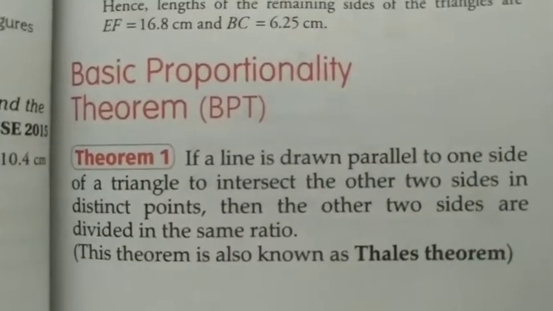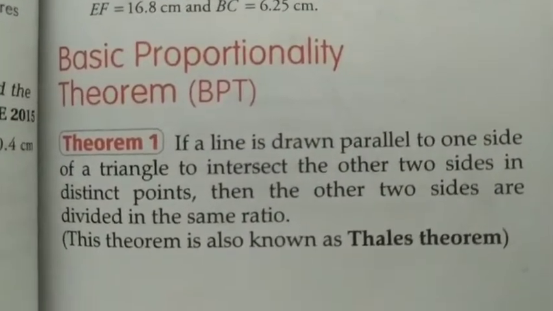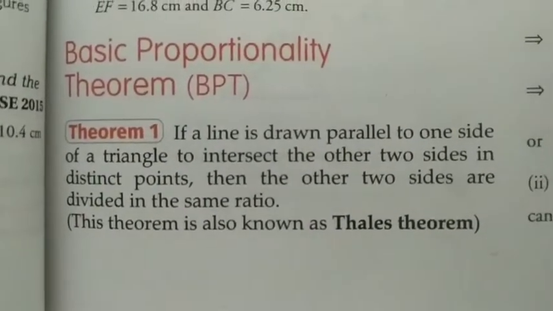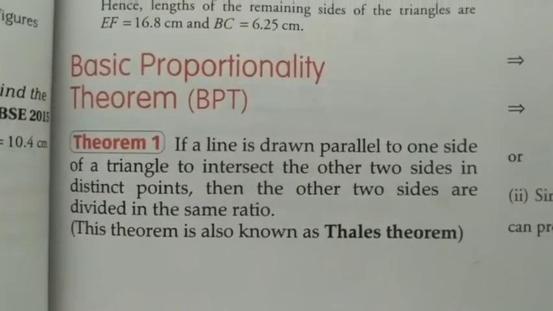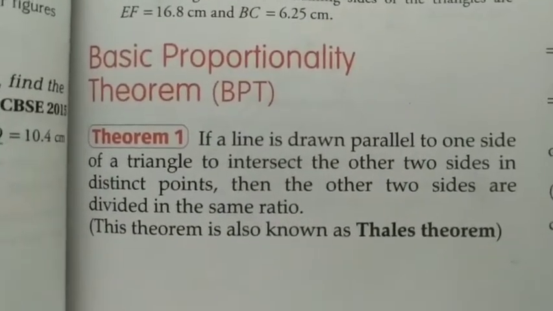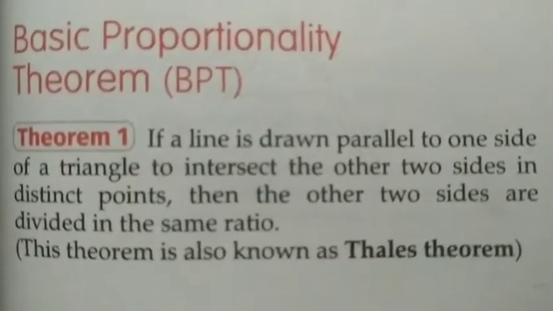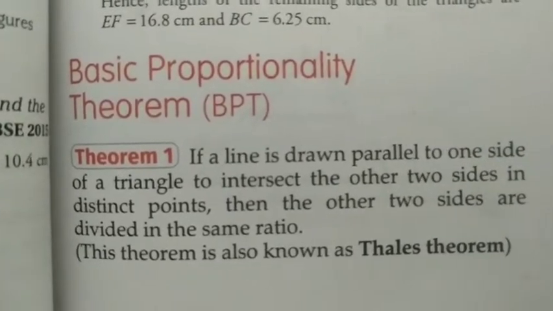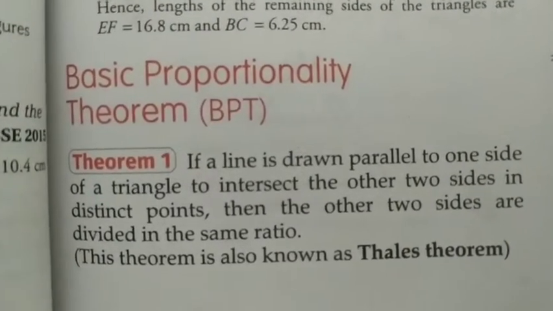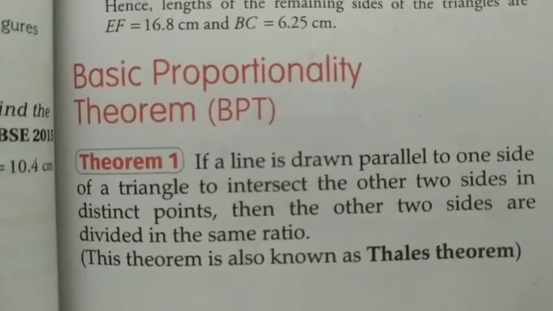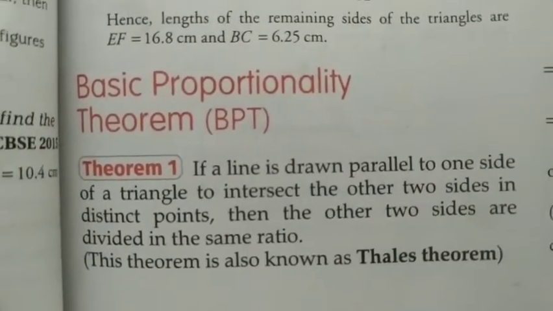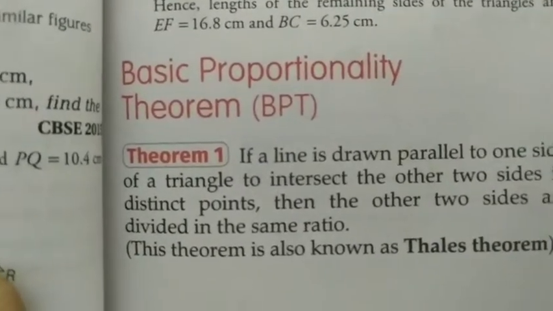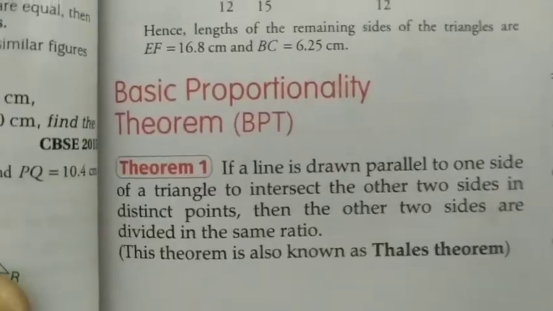Today we start the first theorem of the triangle, that is the basic proportionality theorem. In the previous video I already explained Thales' theorem, that is, if a line is drawn parallel to one side of a triangle to intersect the other two sides in distinct points, then the other two sides are divided in the same ratio. This theorem is also called Thales' theorem. So now we see the proving of the basic proportionality theorem, or first theorem of triangle.